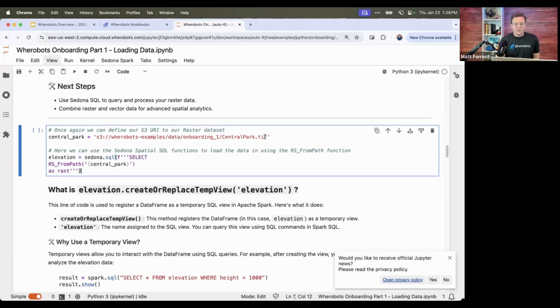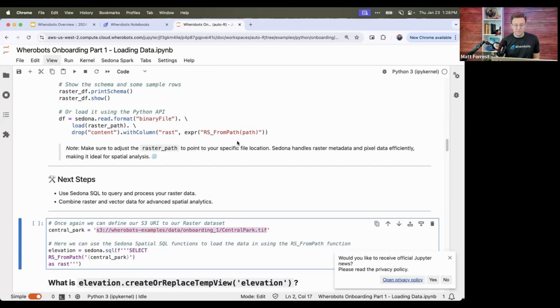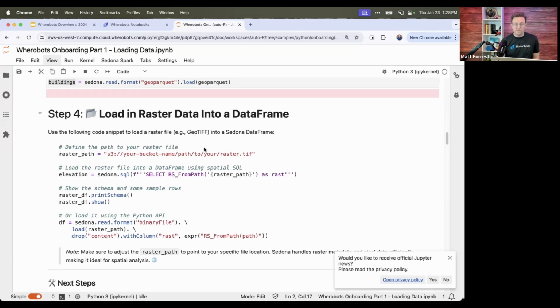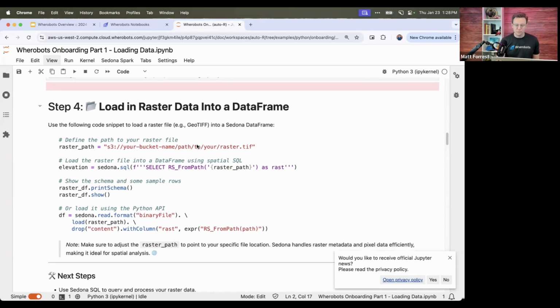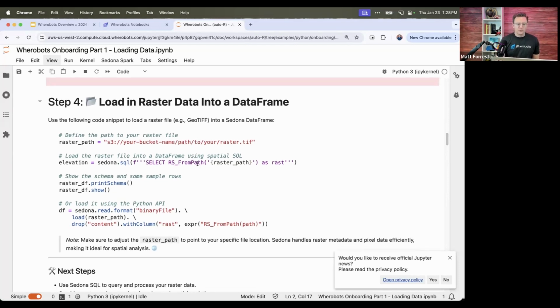Okay, so moving on to the next step, as you can see here, I have a new data set that's actually pulling in a raster file. This is a GeoTIFF file with data from the New York City Open Data Set. I believe it's a 1 foot resolution DEM, or digital elevation model, for New York City. But this specific one I just clipped to only look at Central Park because it's a pretty large file, as you can imagine. So just for speed and efficiency, since that's all the data we're using today, I'm just going to use that one.